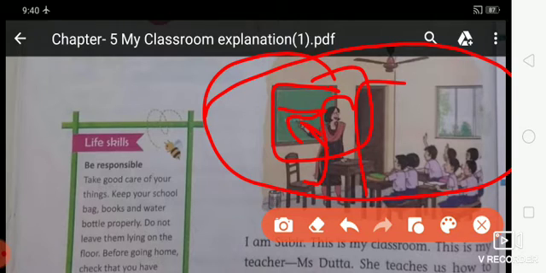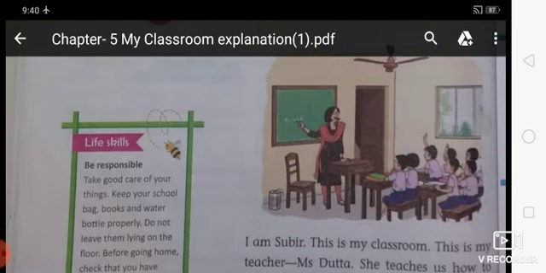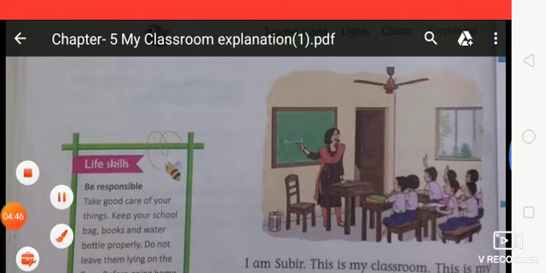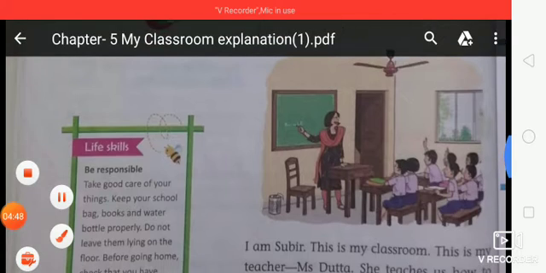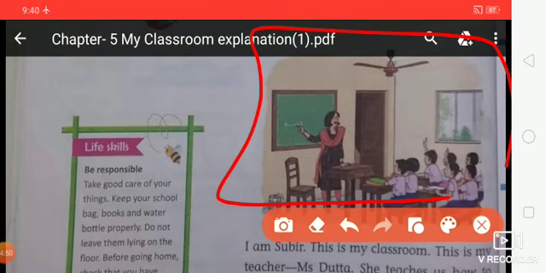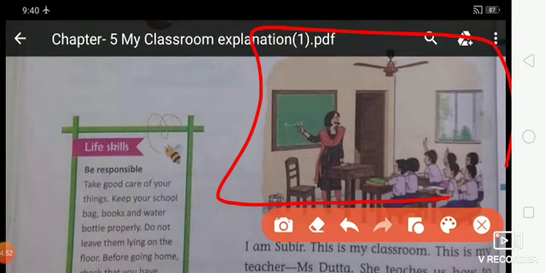Here you can see a door, and then a window, a teacher's desk, a chair, a student's desk, and here students are studying. Here you can see the dustbin. So all these things are present in the classroom. This is the picture of a classroom, this is how a classroom looks. Is that clear?